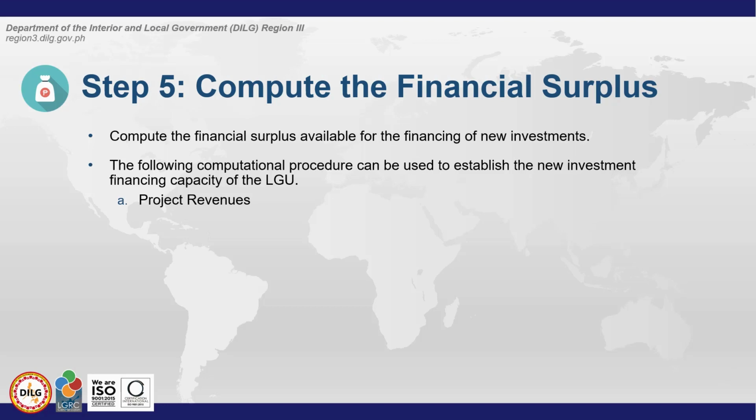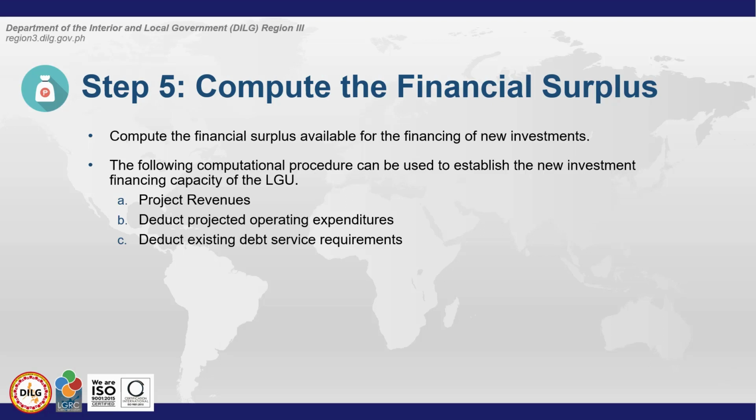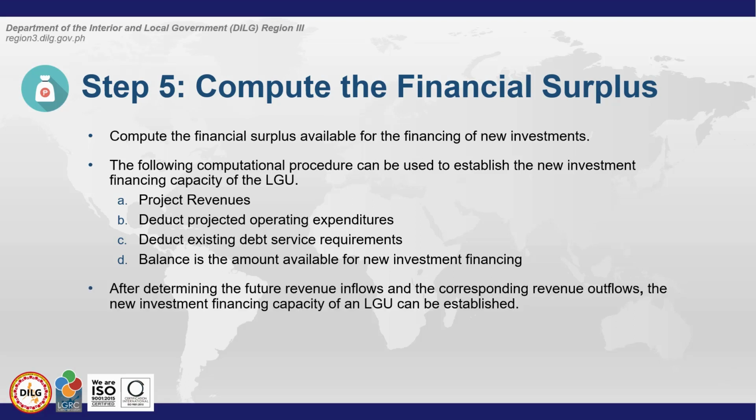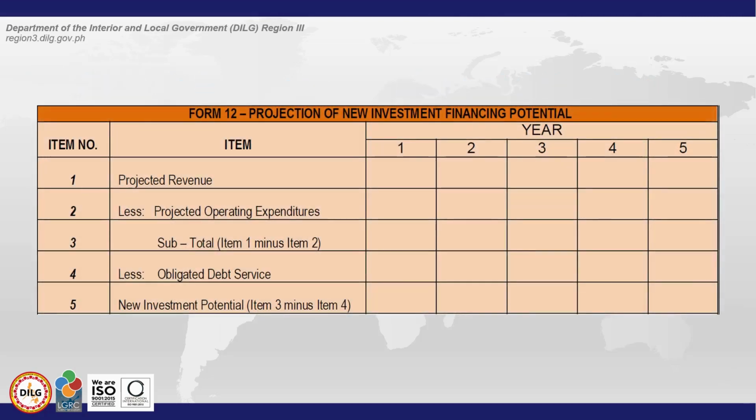Project revenues first, then deduct projected operating expenditures, deduct existing debt service requirements, and the balance is the amount available for new investment financing. After determining the future revenue inflows and the corresponding revenue outflows, the new investment financing capacity of an LGU can be established. And we can use Form 12 for this, the projection of new investment financing potential.